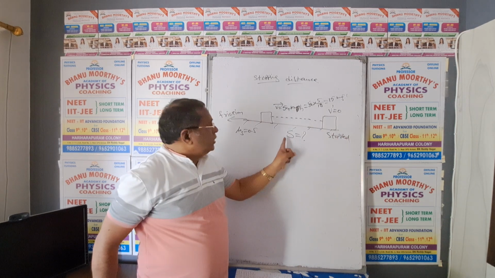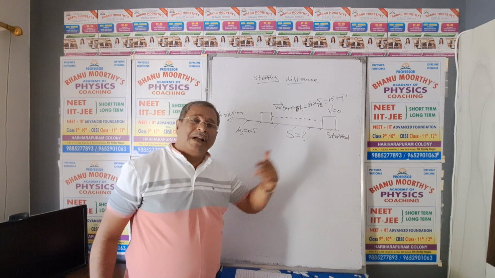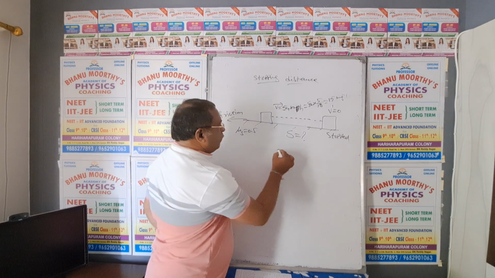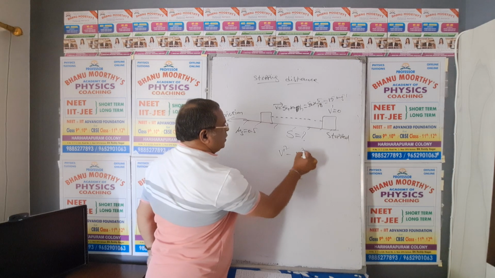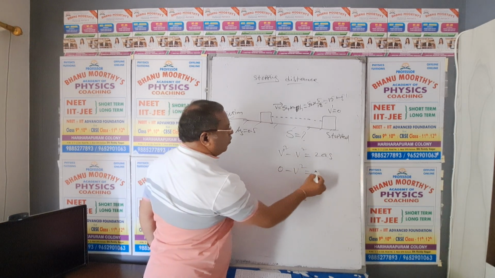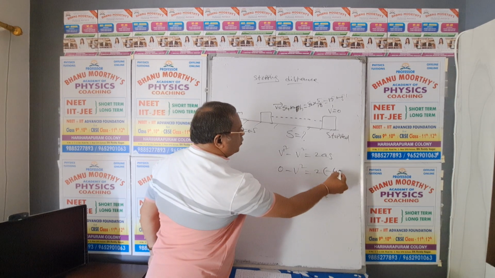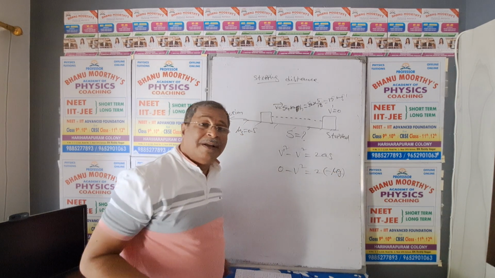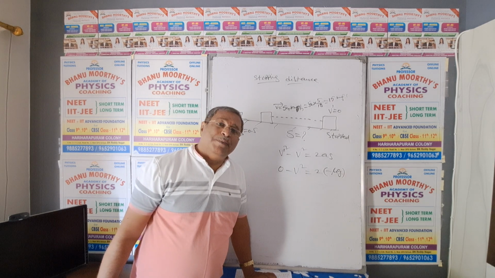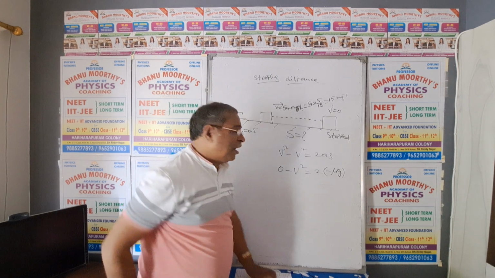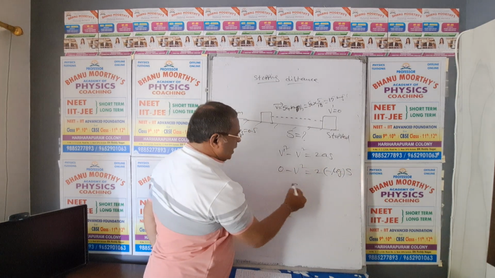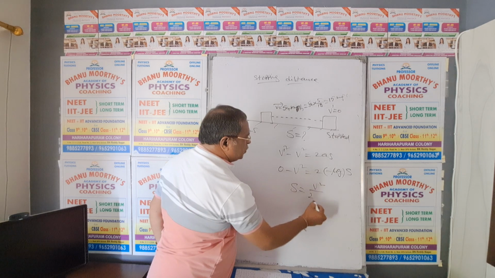The question is, what is the stopping distance? After covering how much distance will it be stopped? That is the question. So v square minus u square equals 2as. Yes, we can discuss. So 0 minus v square equals 2 into minus mu g, the acceleration formula in the case of friction, that is mu times g, which is fundamental, into s. Then minus minus gets cancelled, s equals v square by 2 mu g.